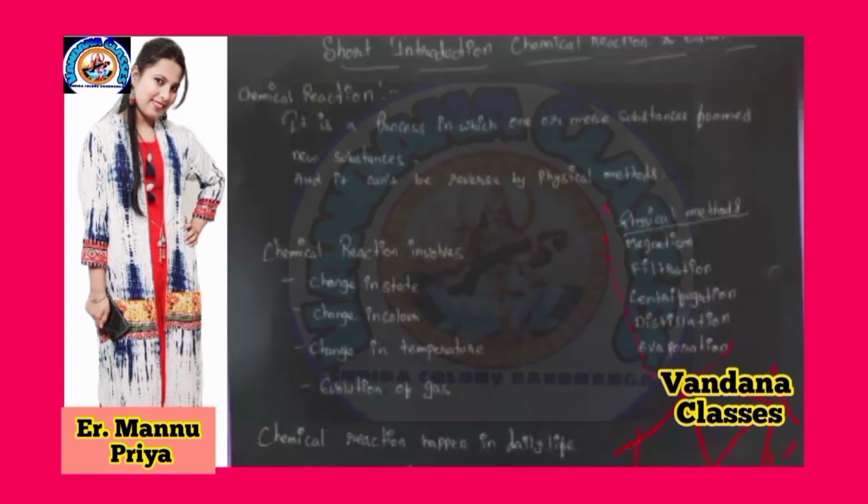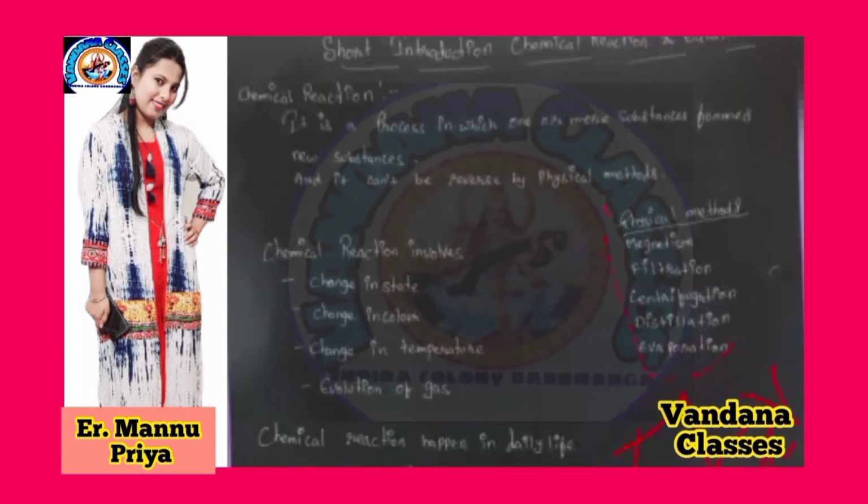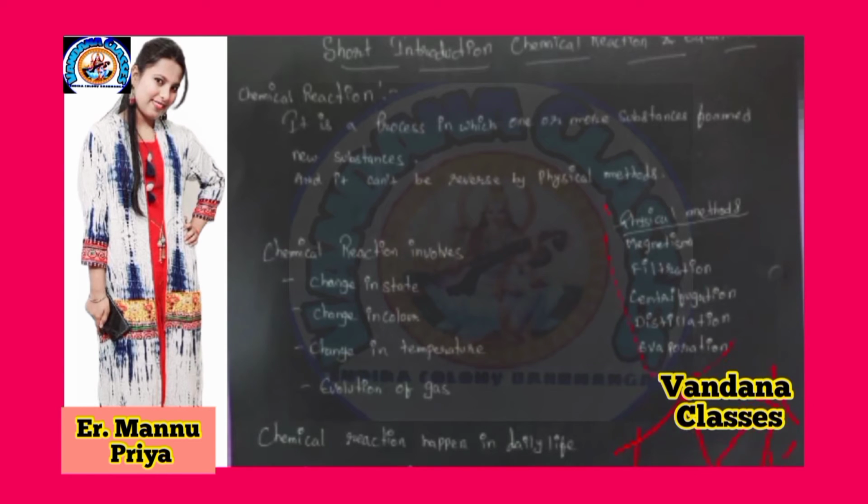Next, chemical reactions involve a change in state, a change in color, a change in temperature, and evolution of gas. Chemical reactions happen in daily life. Digestion of food needs a chemical reaction. If a proper chemical reaction does not happen in the stomach, then what will happen? If HCl increases in my stomach, it forms a gas and harms the wall of the stomach. Also respiration, rusting of iron, formation of curd.